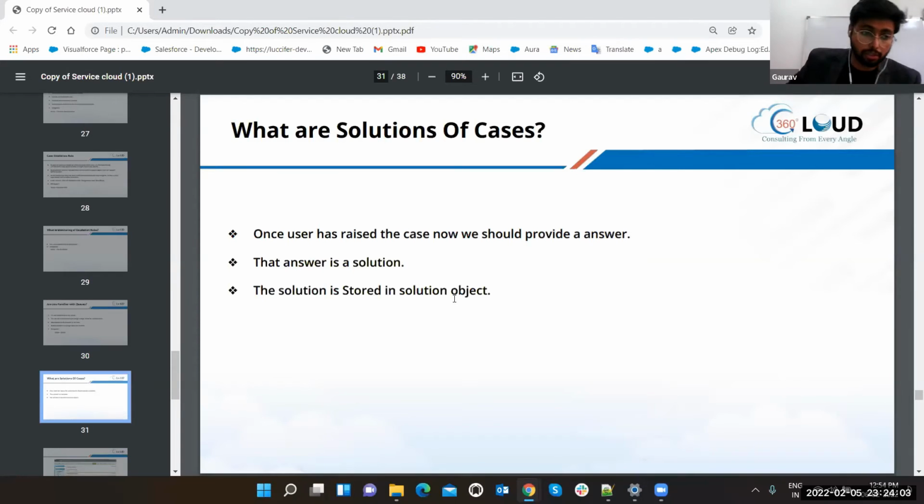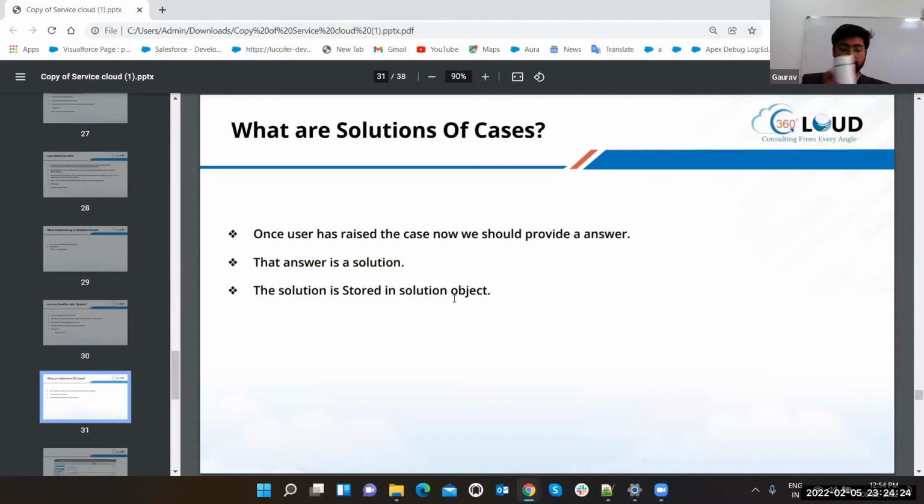You can run the rules, assign the users, escalate, have web to case, multiple resources of generating the case, and like that you can have multiple stuff. But what about the solutioning part? How can you provide a solution to the case, the question that is asked by the user or the customer?